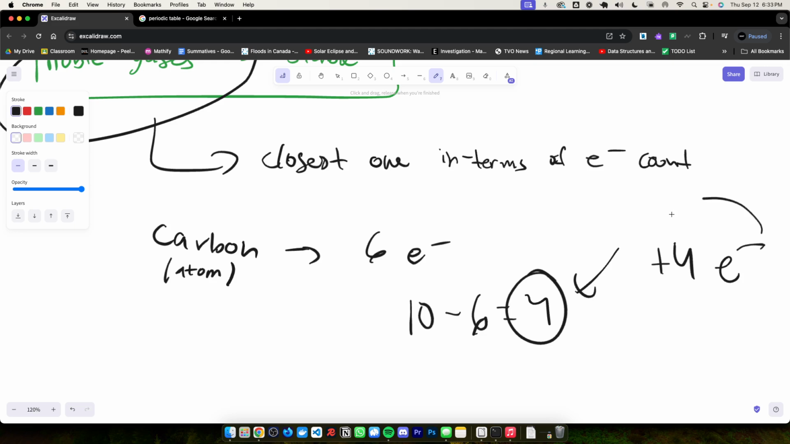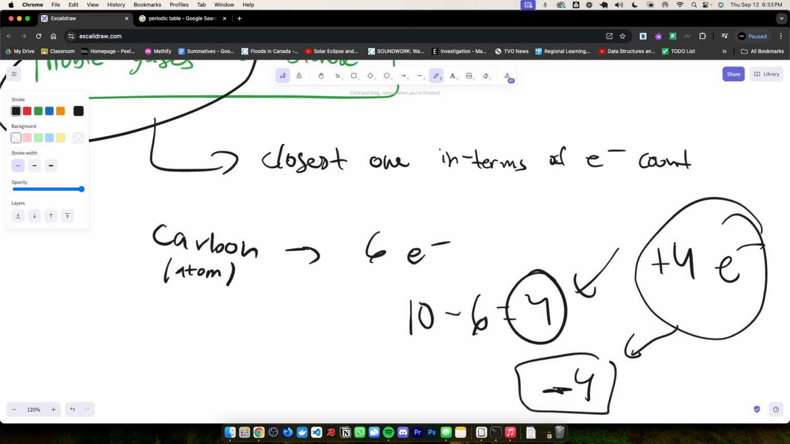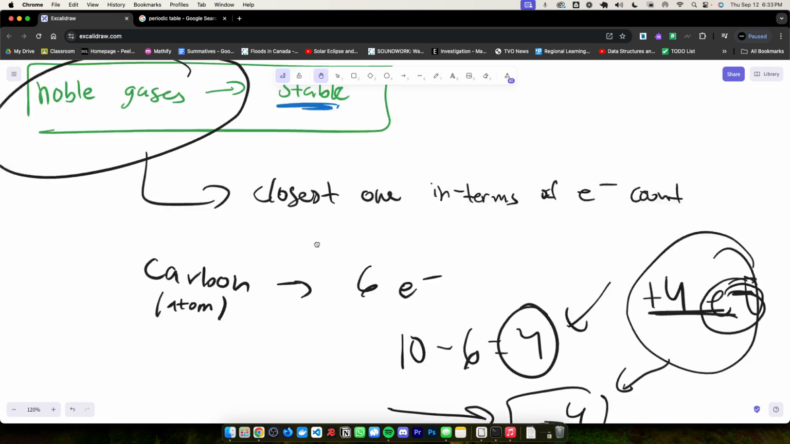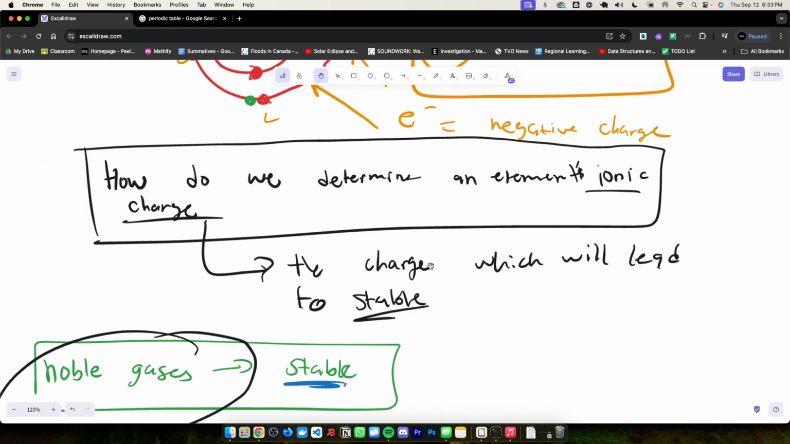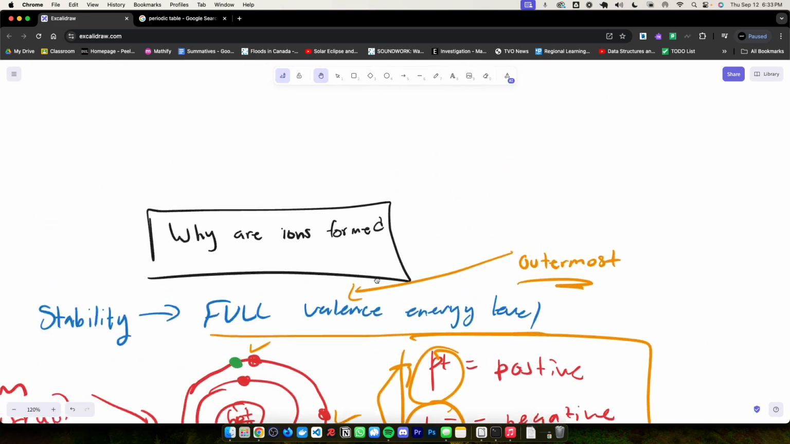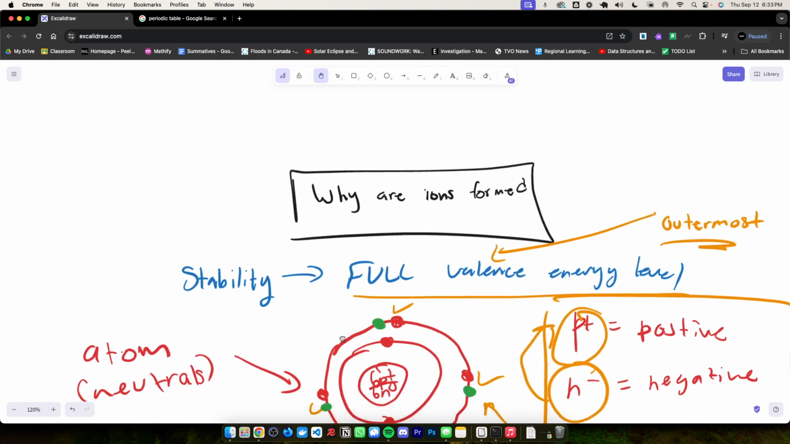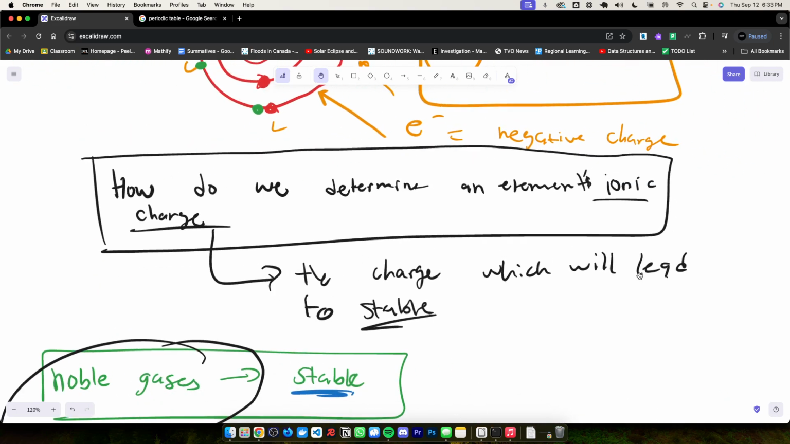And by doing this, we're adding a negative charge, so it's going to be a -4 charge. The reason for this is that since we're adding 4 electrons, and each electron represents a negative charge, if you add 4 negative charges, that's a charge of -4, right? But yeah, that's how you are able to determine the ionic charge of an element. All right. So here we learned why ions are formed. That's because of their stability, and we also learned how we can determine their ionic charge.